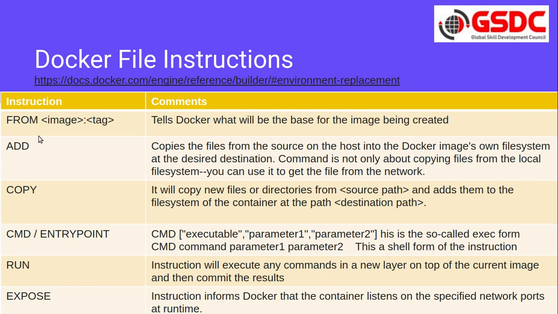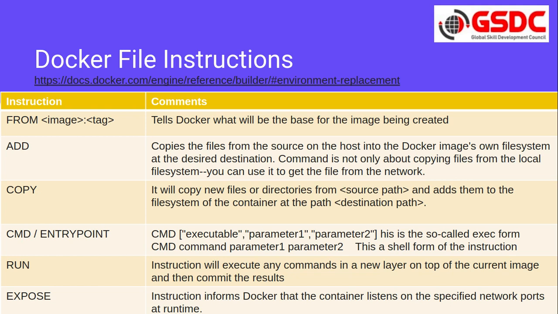There we have to give the image and tag. That means if we have any base image from which you want to build your image, we can give that using FROM. FROM image name colon tag tells Docker what will be the base for the image being created. Let's say I want to create a web application and deploy it on an Ubuntu machine. In that case the Ubuntu machine will be my base layer.